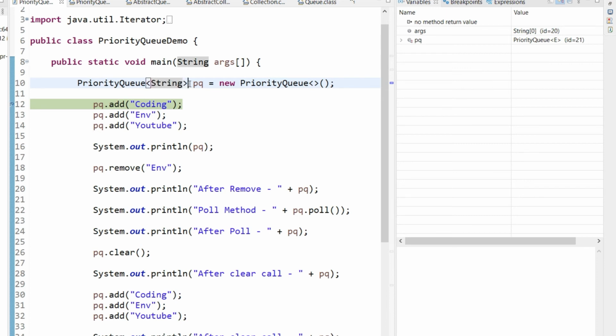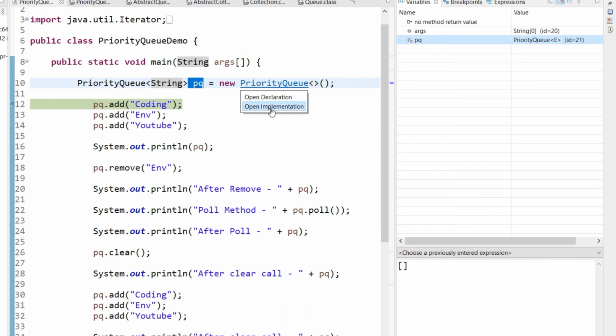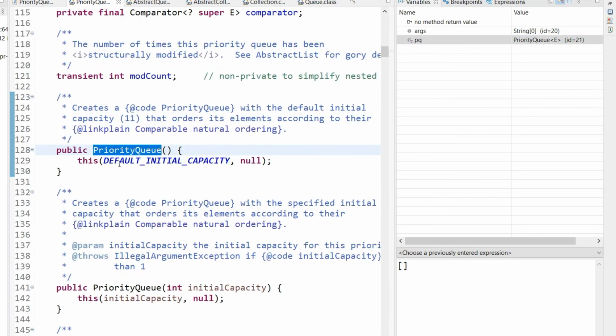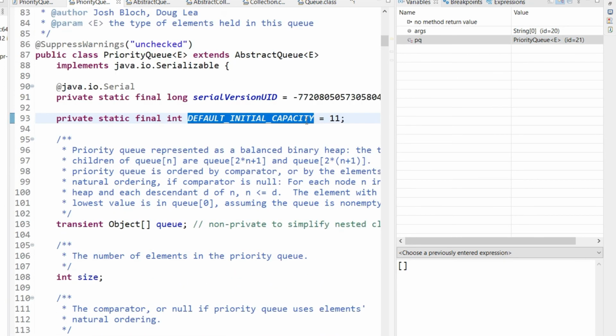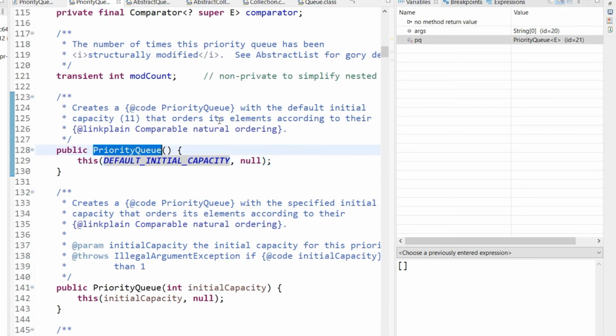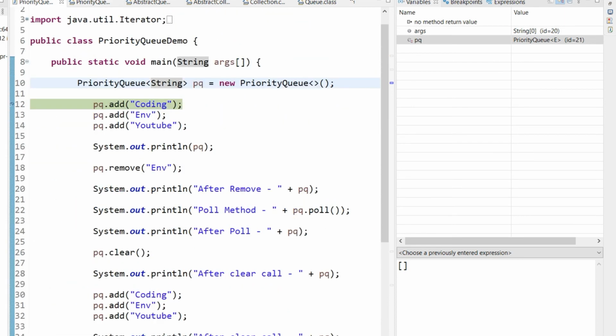Now once we have created this queue, you can see what is the size of this queue. So can you guess what is the size of a priority queue? The default size of any priority queue is 11. We can go and see in this. So this is the default initial capacity, which is defined here as 11. Now once we have defined this priority queue, we can add any element into this queue.